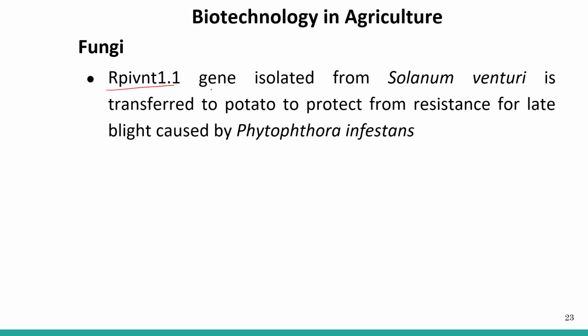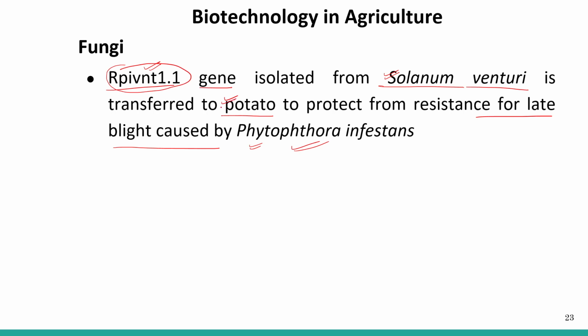The RB gene, Rpi-blb1, isolated from Solanum bulbocastanum, is transferred to the potato to provide resistance against late blight caused by Phytophthora infestans. This is one of the very common diseases, late blight of potato, caused by Phytophthora infestans. Now, from Solanum bulbocastanum a gene is taken out and introduced into the potato plant.